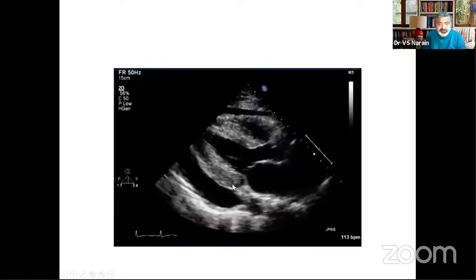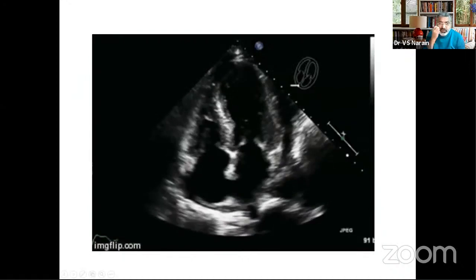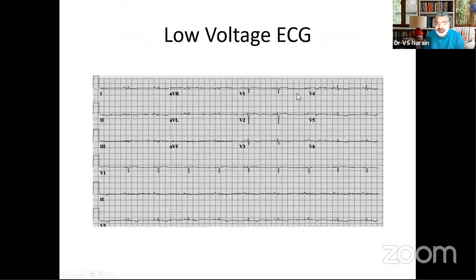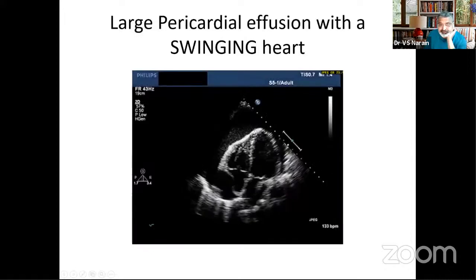And this is what you see on the echo. You have a large pericardial effusion. And this is the ECG. You get low voltage ECG in your examination. So this is classical pericardial effusion.